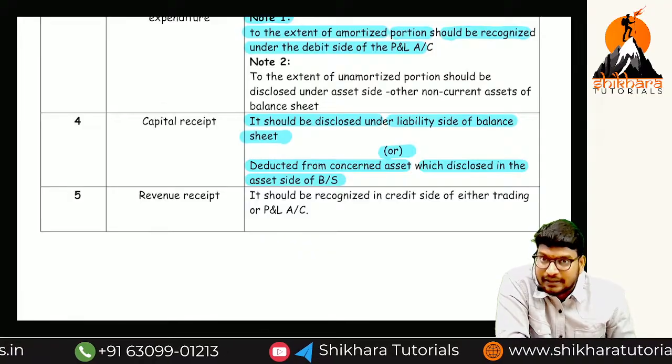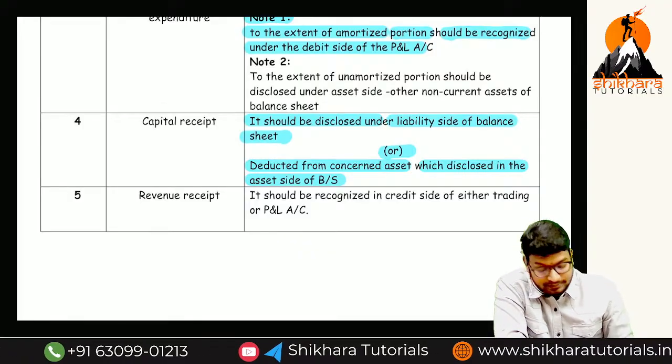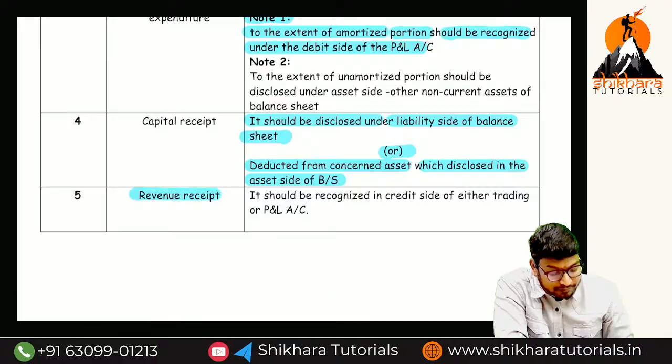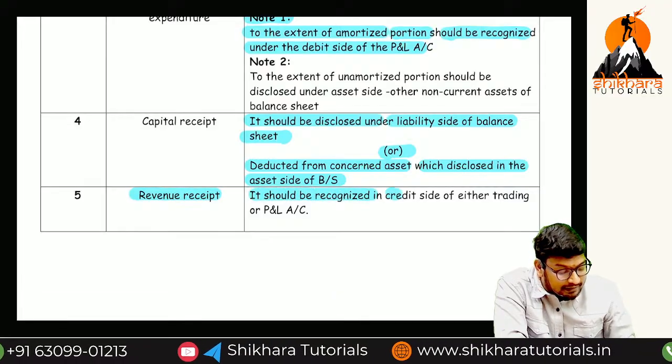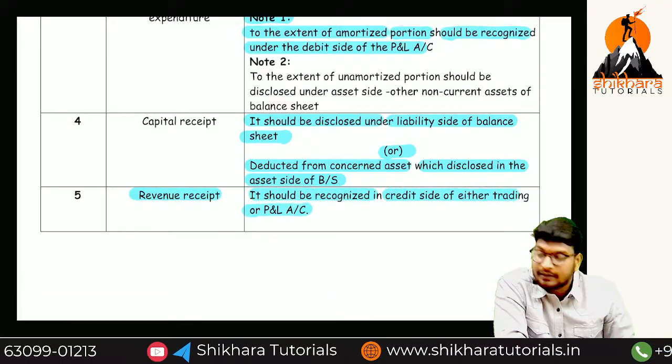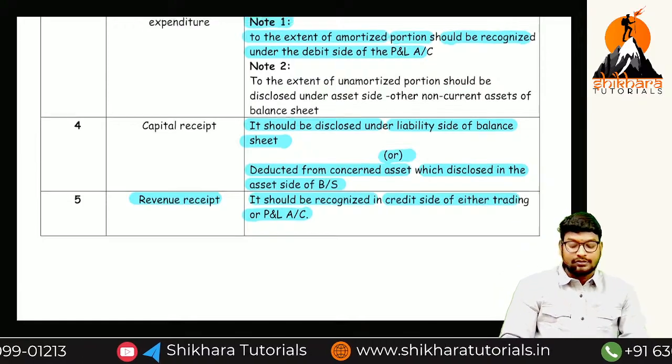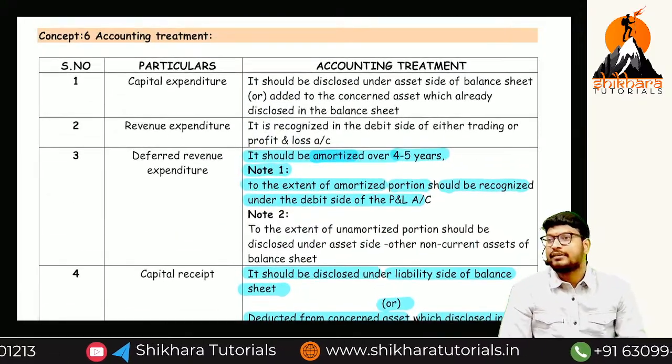Okay guys? The two examples we have discussed. Revenue receipt means what? It should be recognized under the credit side of either the trading or P&L account. Guys, okay? So these are the overall 5 points we have discussed.